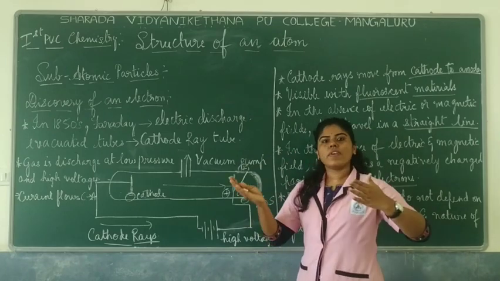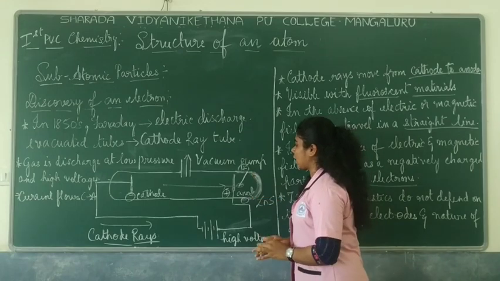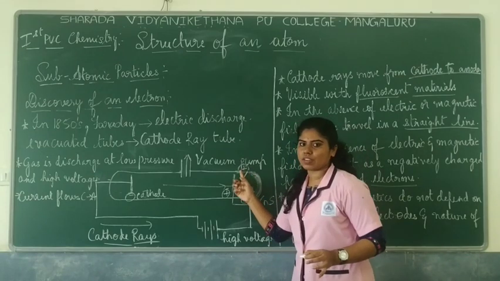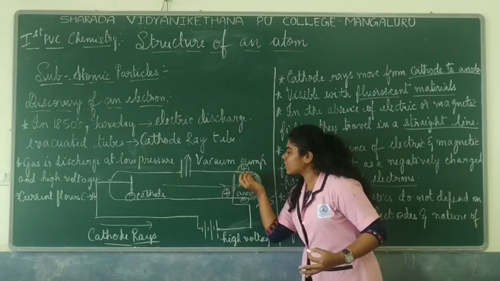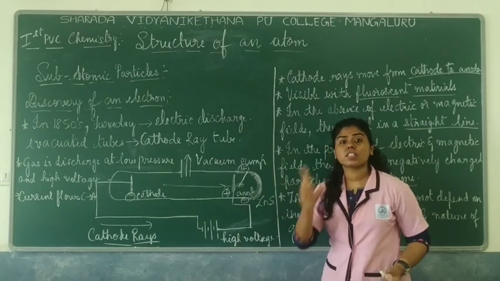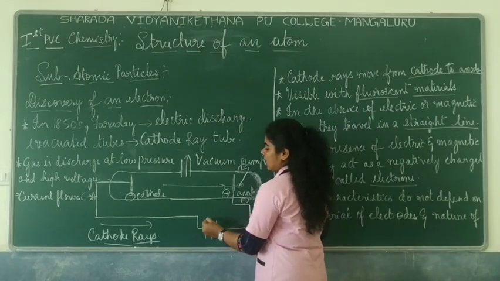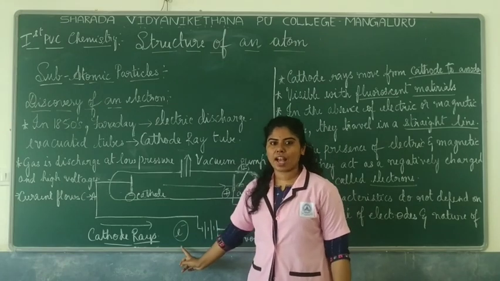They started moving to the upper corner of the electric field. That means towards the positive plate. So it started deviating towards the upper side, indicating that these particles are actually negatively charged. Electrons are negatively charged, right?